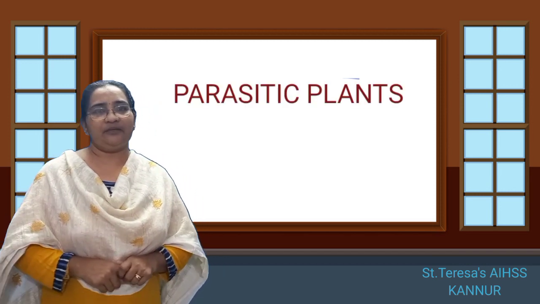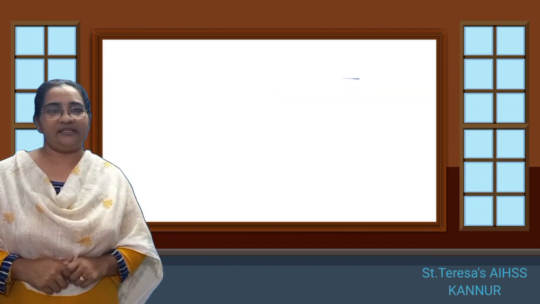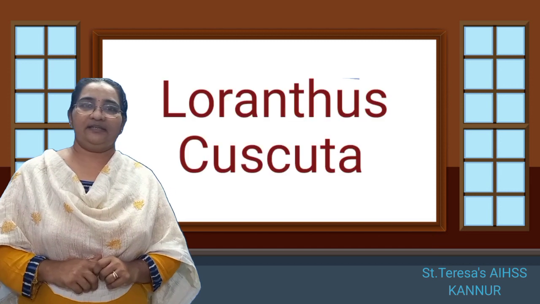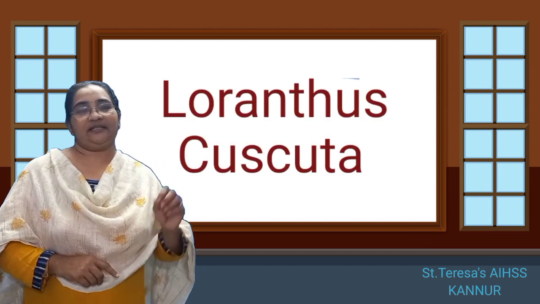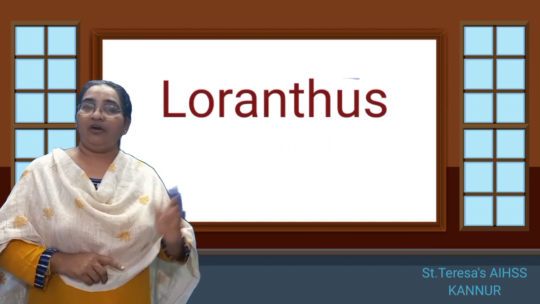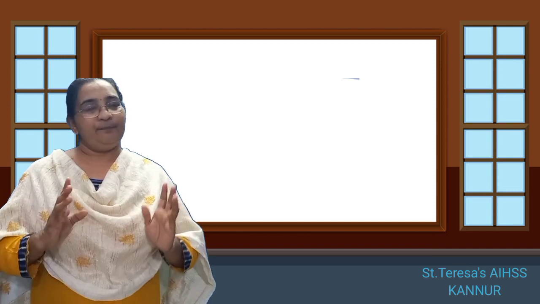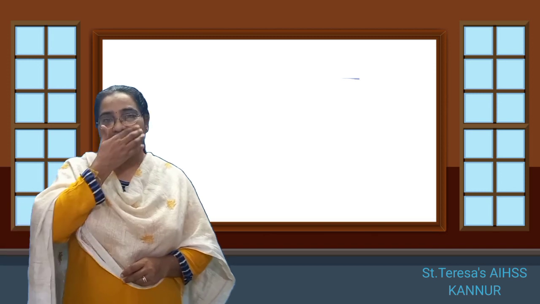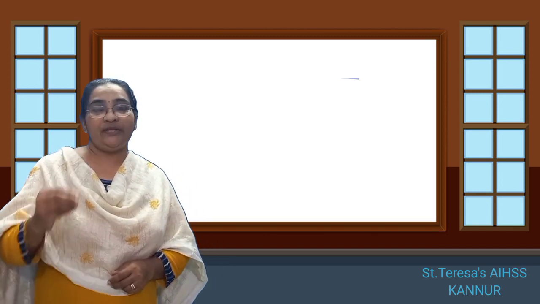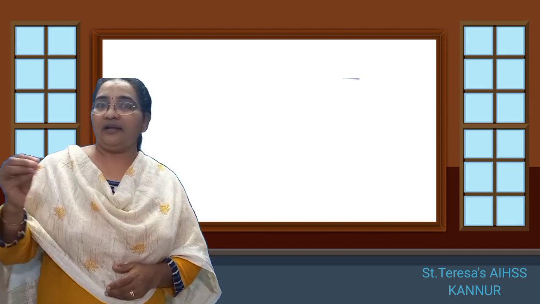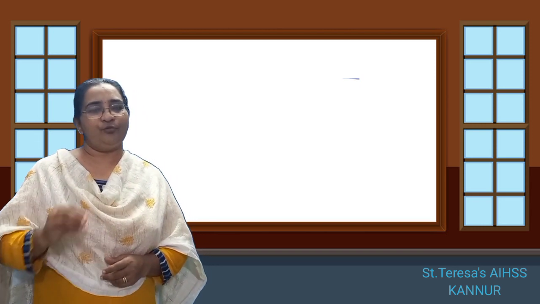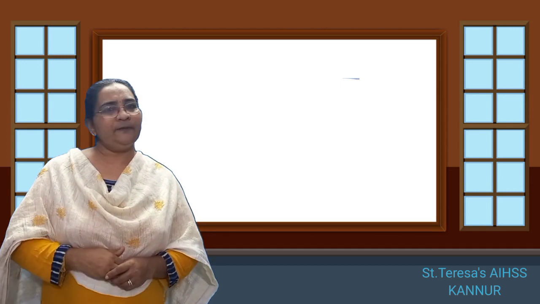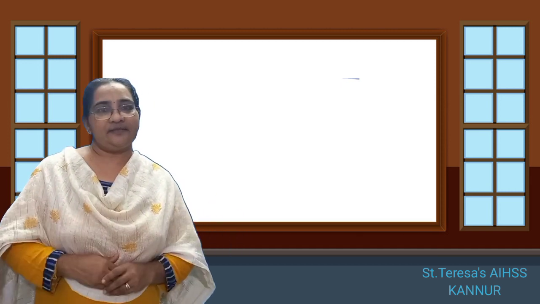So what are parasitic plants? Can you name some of the parasitic plants? Yes, we have learned about Loranthus, isn't it? Cuscuta, yes, Cuscuta, Loranthus. All these are parasitic plants. So what is the meaning of parasite? Parasite is an organism which depends on other organisms for their food or for their survival. They depend upon other organisms for their food.